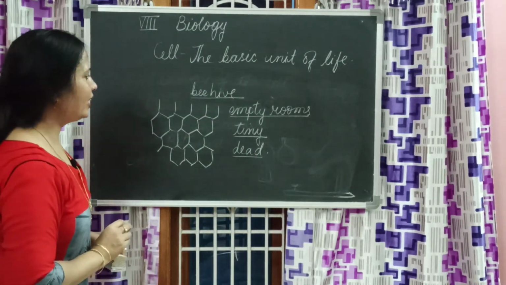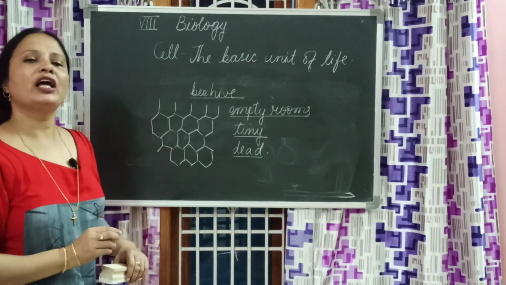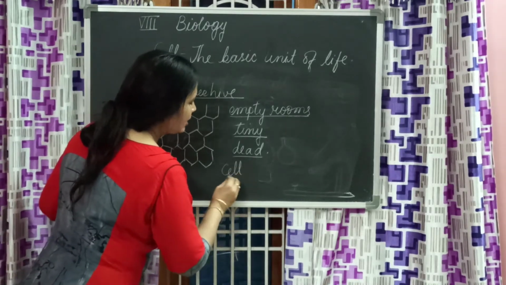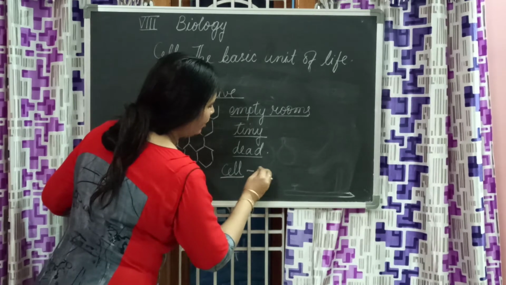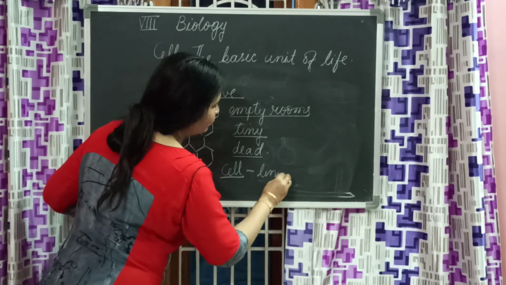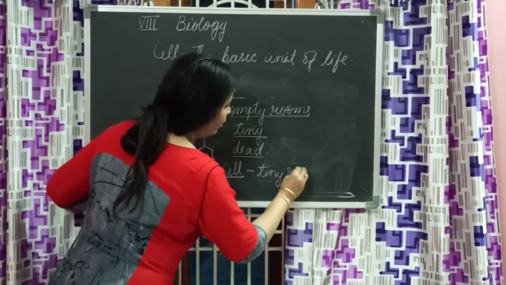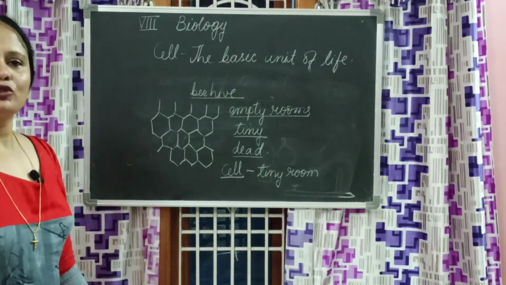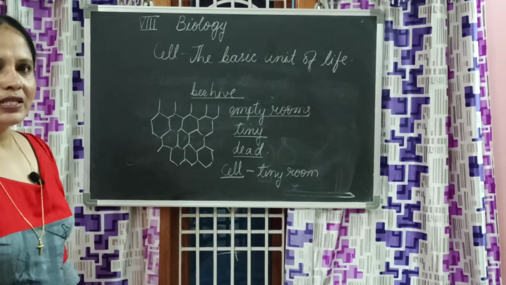Then what he did is, he gave them a name. He gave them a name called cell. Cell in Latin is called tiny room. So this is how he discovered the cell.